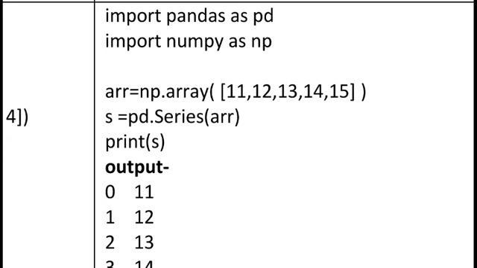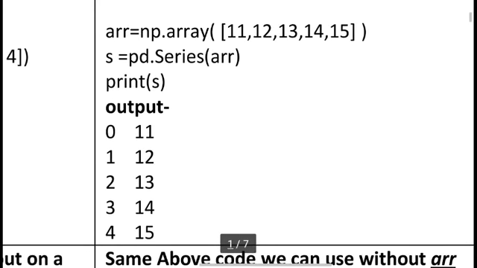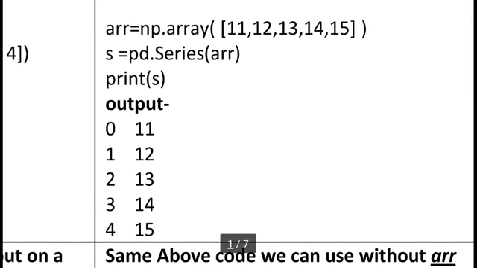So directly I am using s, our series variable, is equal to pd.series, we know very well, but in brackets you can see the arr variable. The nature of arr is a numpy one-dimensional array. So we can directly convert a 1D numpy array into a pandas series. The output is the same: 0, 11, 1, 12, 2, 13, 14 and 15.